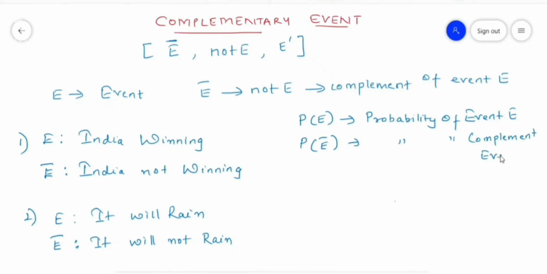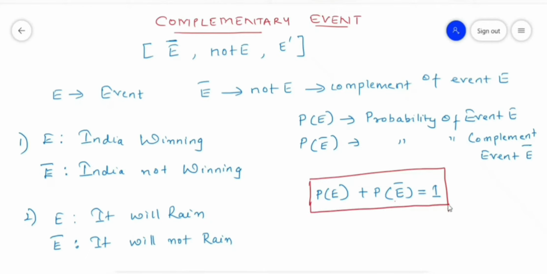So how are E and E bar related? This is a formula which relates the probabilities of these two. The probability of event E plus the probability of the complement of event E will always be equal to 1.